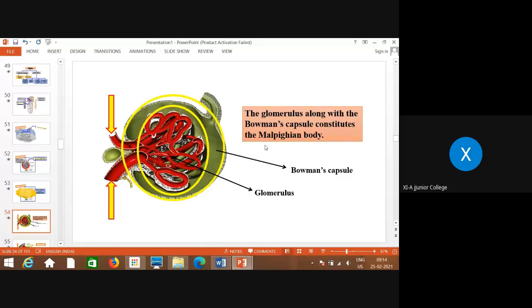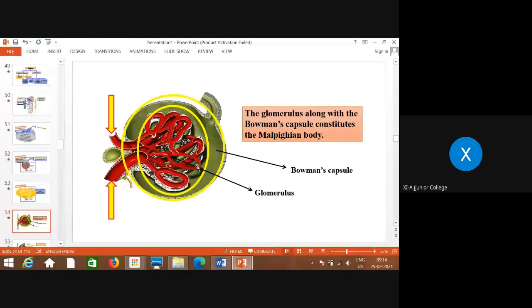Again, you can see the structure: the outer part is Bowman's capsule, made up of the outer squamous epithelial parietal layer and the inner visceral layer showing the presence of podocytes, and all these blood capillaries wrapped by them are called the glomerulus.